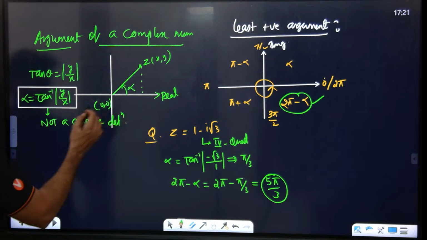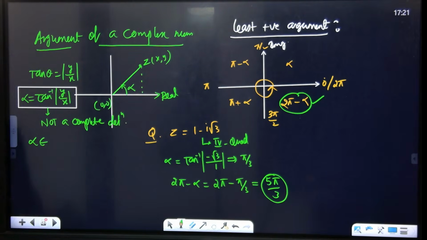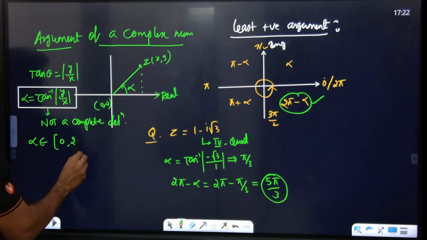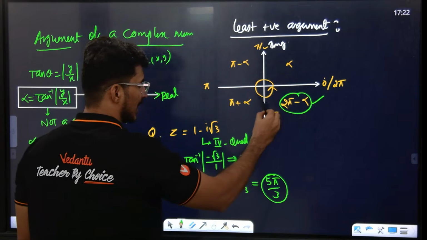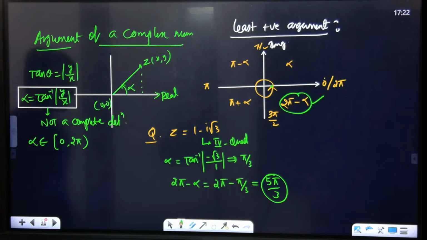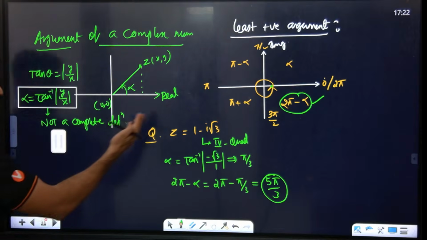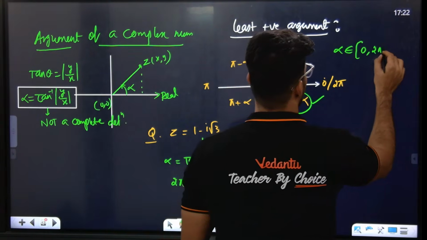Guys, here alpha basically belongs to what? 0 to 2 pi. We started from 0 and went all the way, gave one rotation and came again to the same place, ending at 2 pi. 0 is included, 2 pi is not included. So alpha belongs to 0 to 2 pi. This alpha I am talking about. Alpha belongs to 0 to 2 pi. Cool?